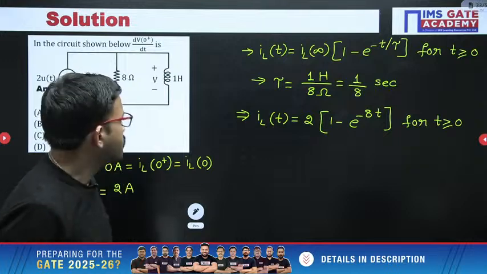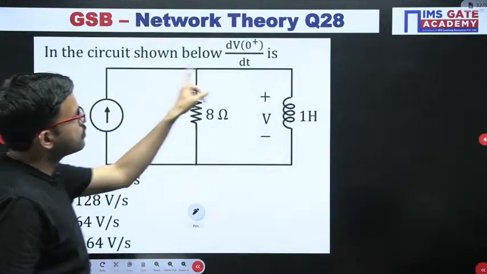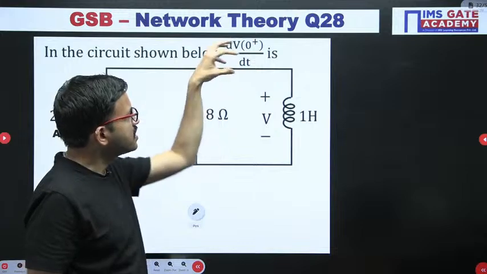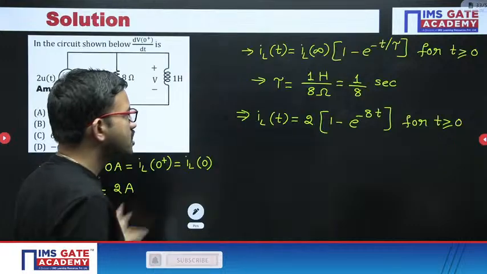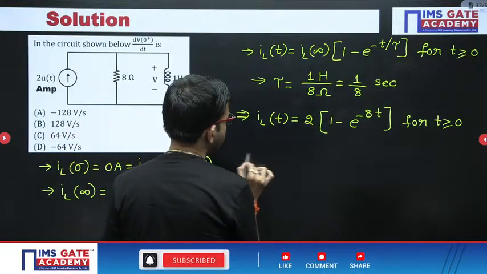Now, in this question you are supposed to find dV by dt, that means differentiation with respect to t of the voltage across the inductor. First of all, you can write the voltage across inductor formula.